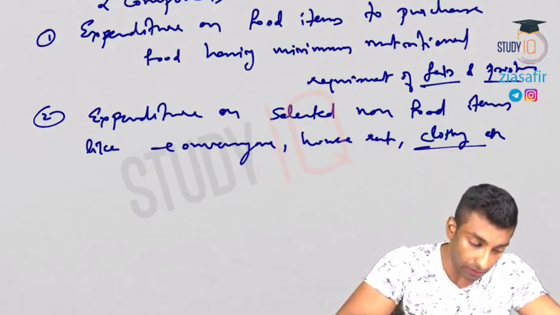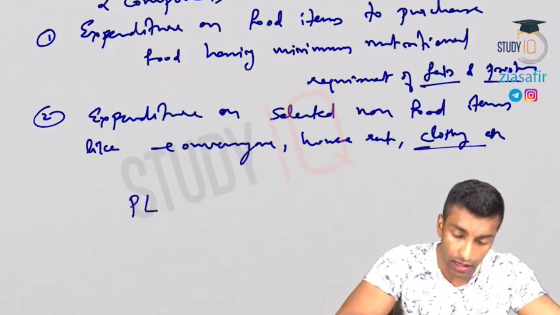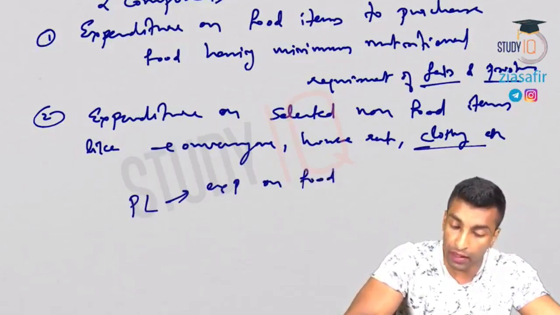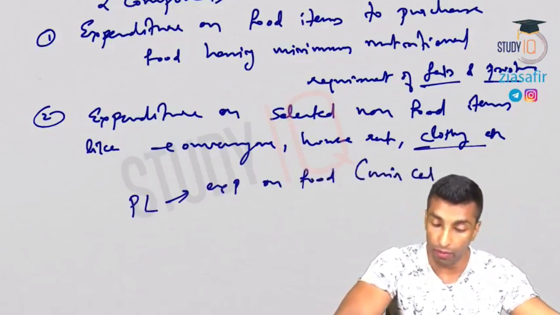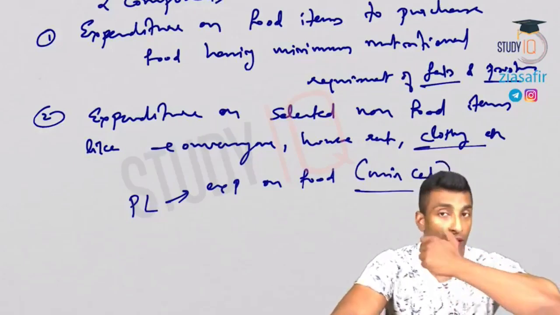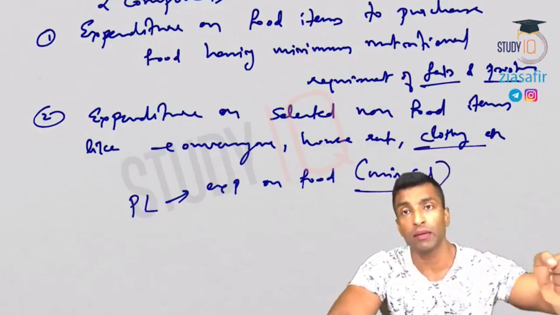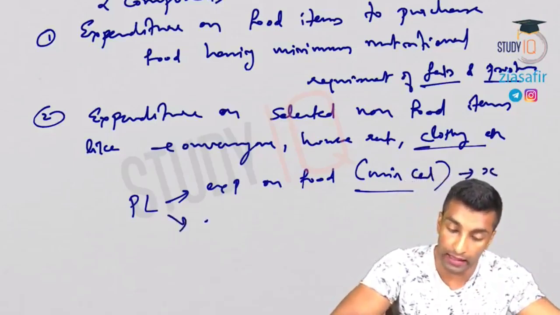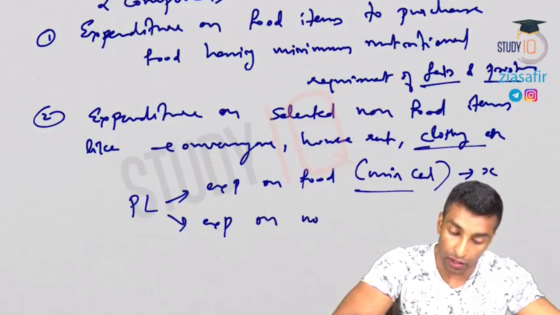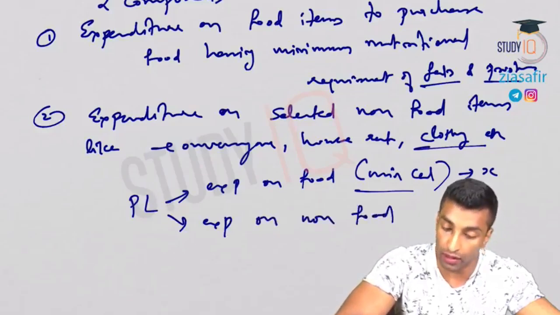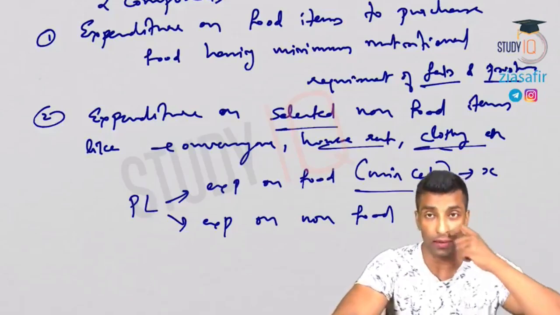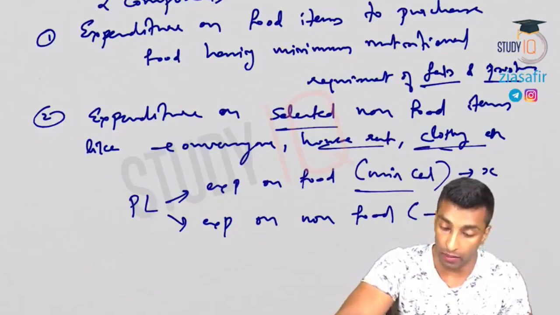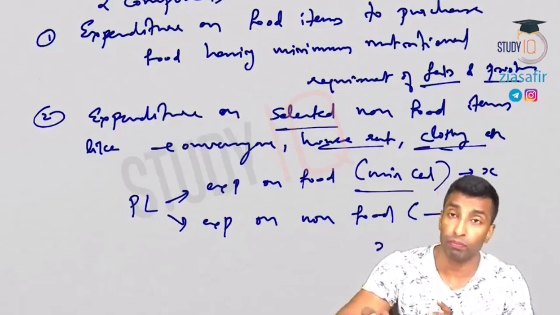So median family, and based on this, how will the poverty line be taken? Poverty line expenditure on food will be calculated on the basis of minimum calorie. I'll tell you what that minimum calorie is. Who suggests minimum calorie? Again the same, ICMR, Indian Council of Medical Research. Let's say this component is X, and then expenditure on non-food items, that is conveyance, house rent, etc., the expenditure of the median household, will be, let's say, Y. So what is your poverty line?